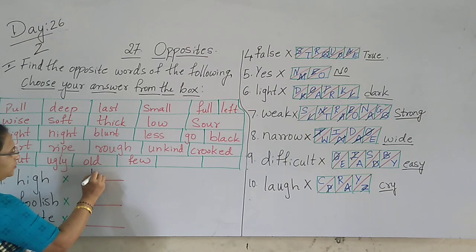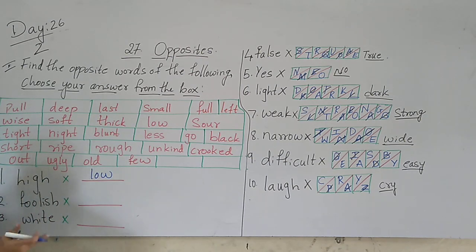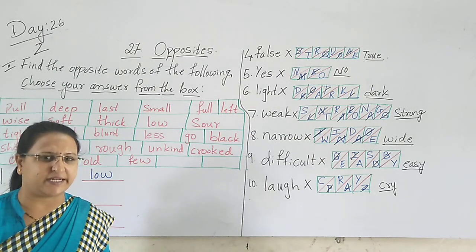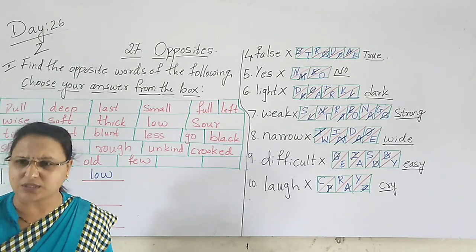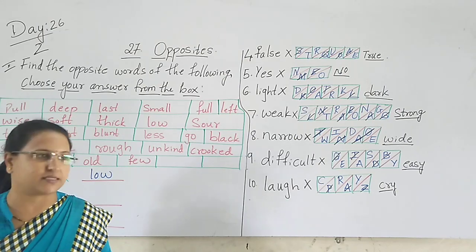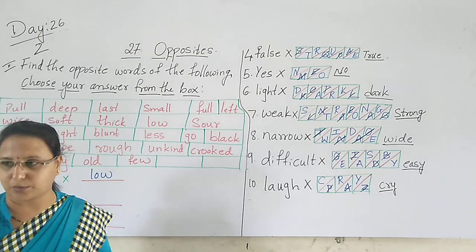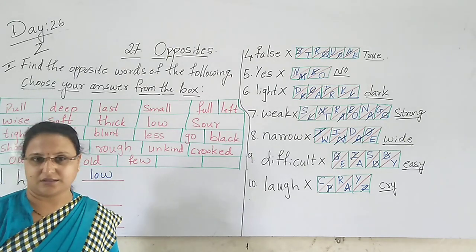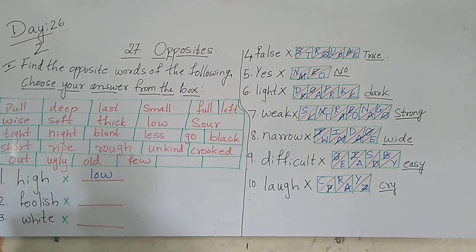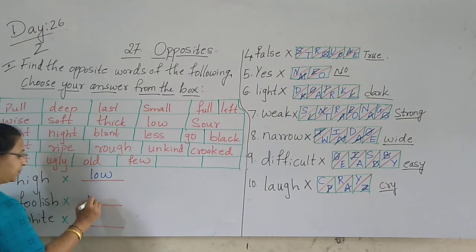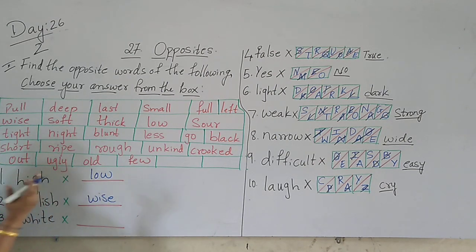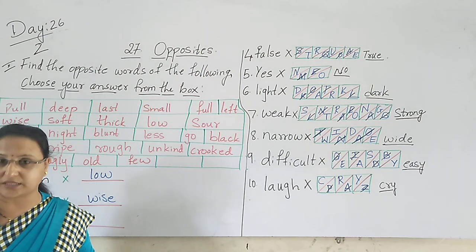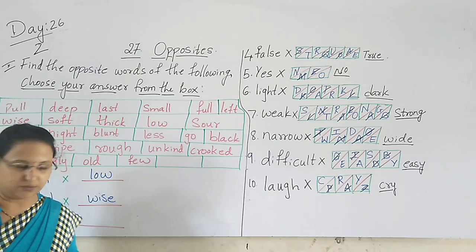Low. L-O-W. Low. Foolish. When you don't understand what the parents are saying, your brother, your sister, then that is called foolishness. So foolish is what? Wise. The person who knows everything, who understands very well, he is called a wise man, a wise boy, a wise girl, we say.